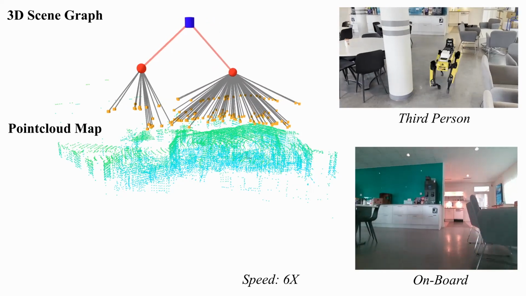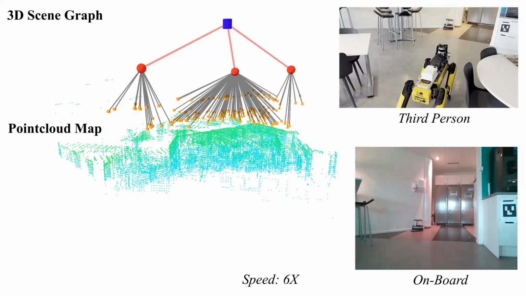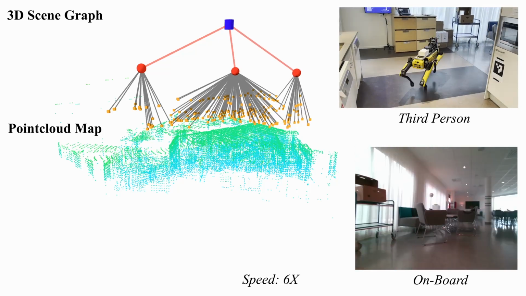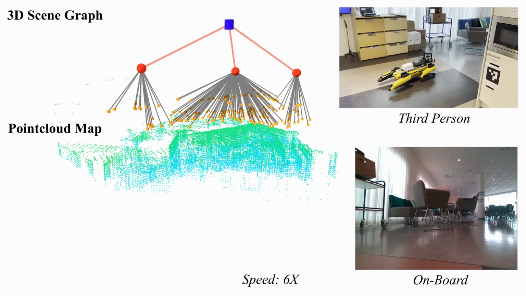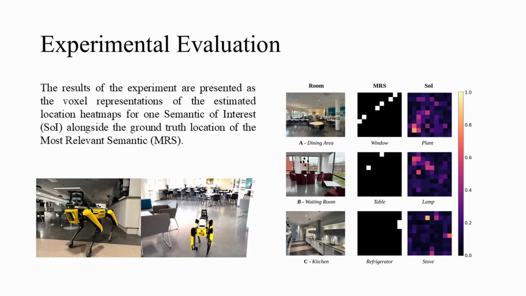The overall experiment design required the robot to traverse the environment and to generate a partial 3D scene graph, which is later converted into a belief scene graph, then enhanced using the proposed CC model to estimate the common-sense scene composition of the environment. The results of the experiment are presented as the voxel representations of the estimated location heat maps for one semantic of interest, alongside the ground truth location of the most relevant semantic.